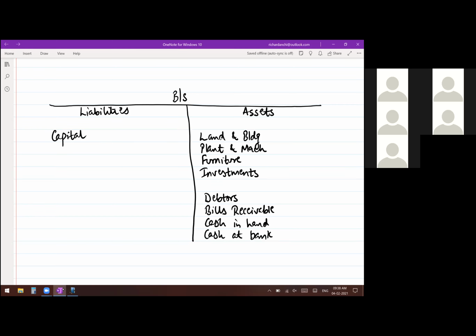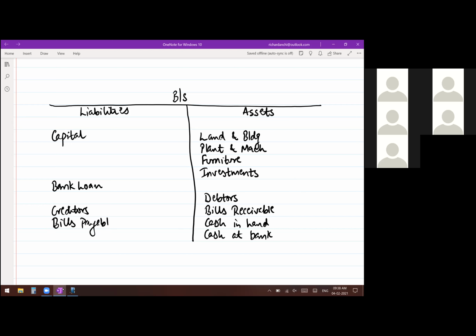On the liability side, after capital, you had certain other liabilities. For example, bank loan was there. Tell me a few liabilities. Creditors. Very good. Creditors is there. Then bills payable. That's right.